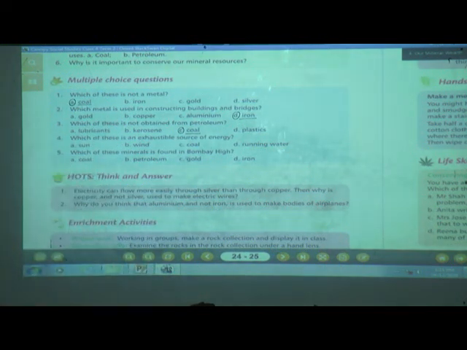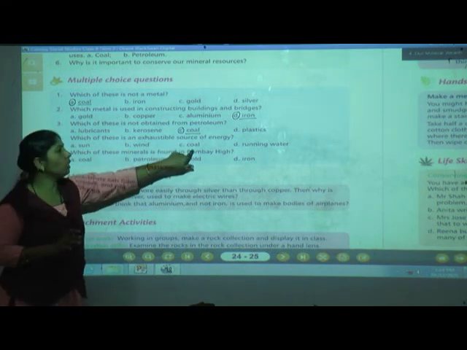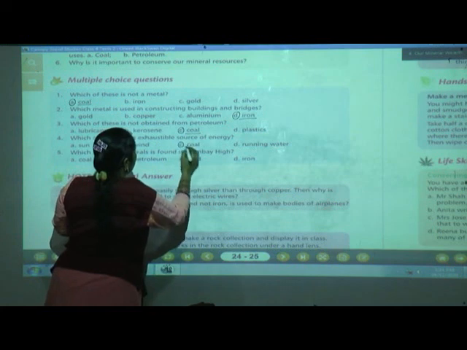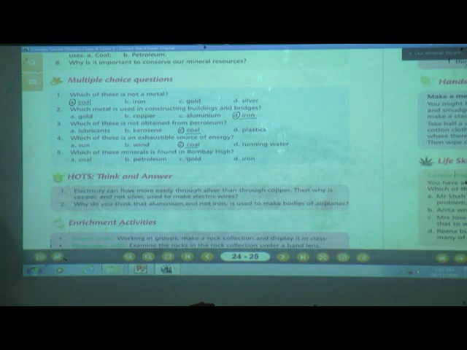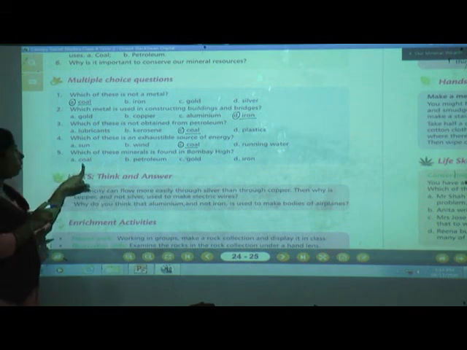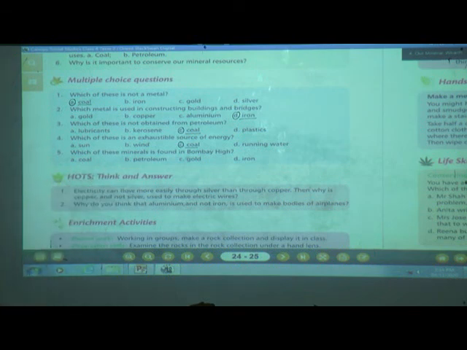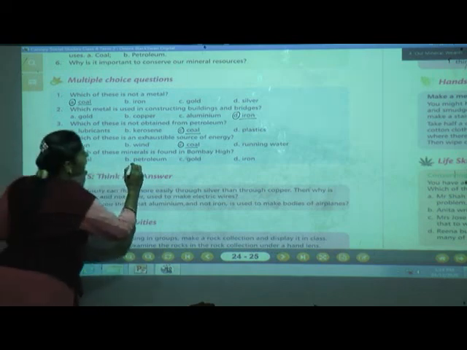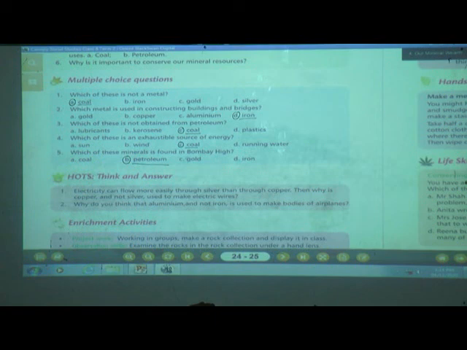Fourth one, which of these is an exhaustible source of energy? The sun will never finish off. Wind, no. Coal, yes. So underline coal. Running water is not there. Next, which of these minerals is found in Bombay High? Can we find coal in Bombay High? No. Petroleum? Yes. Gold? No. Iron? No. So we can find petroleum here. So MCQs we have finished.